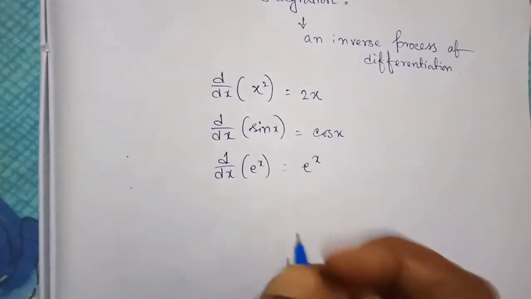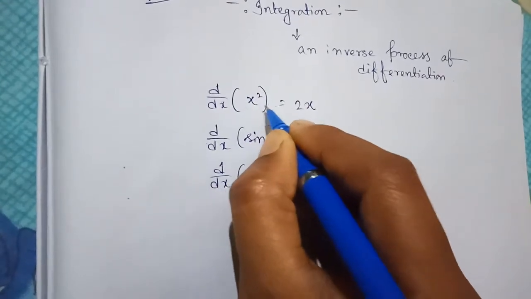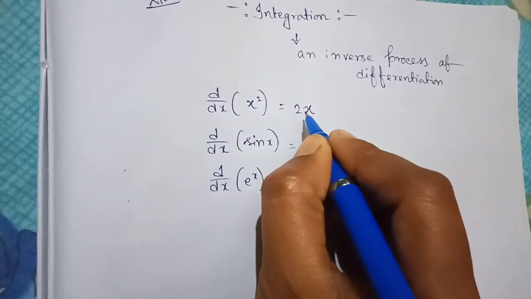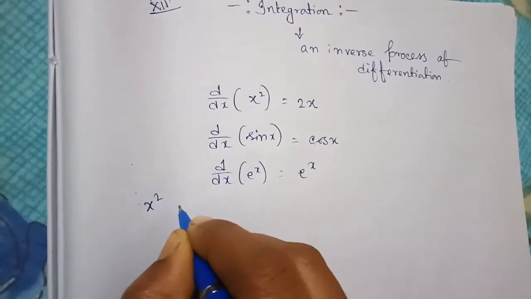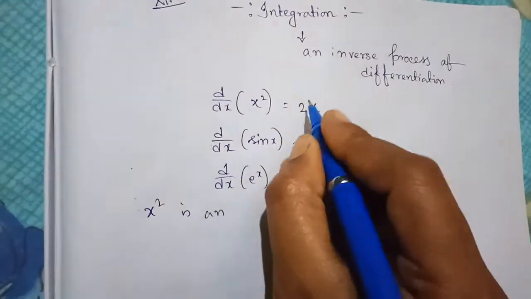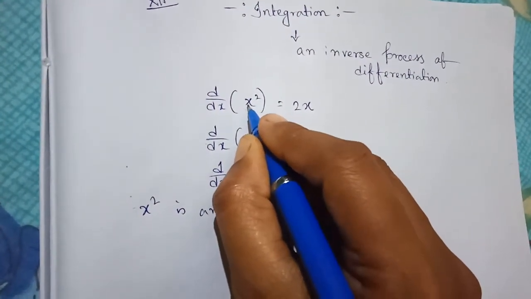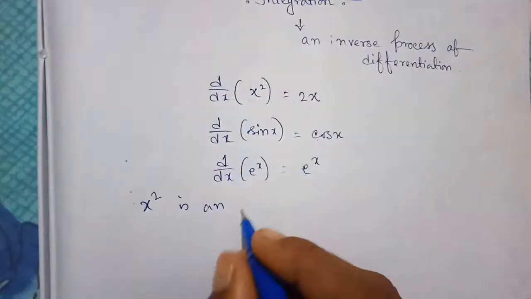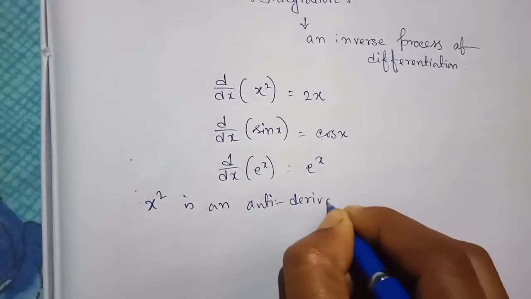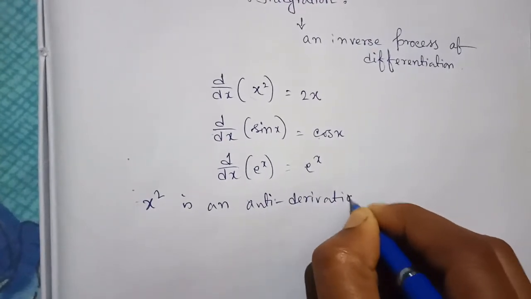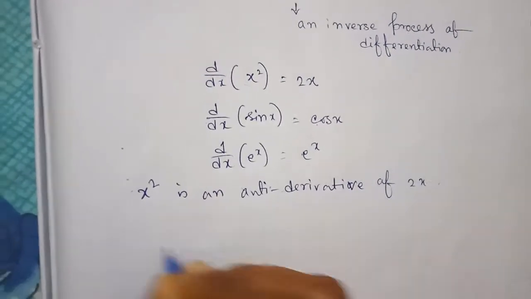So we say that 2x is the derivative of x square, and x square is an antiderivative of 2x.